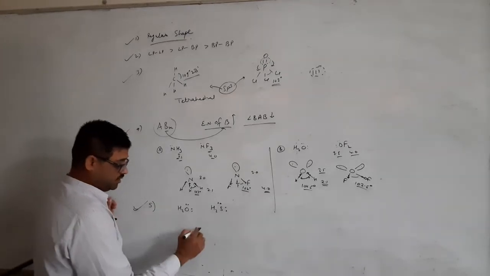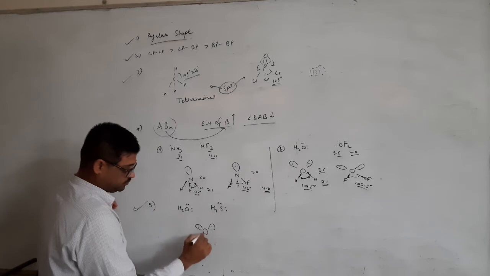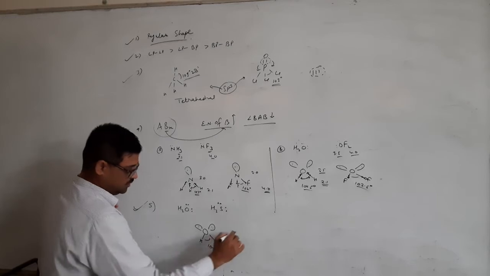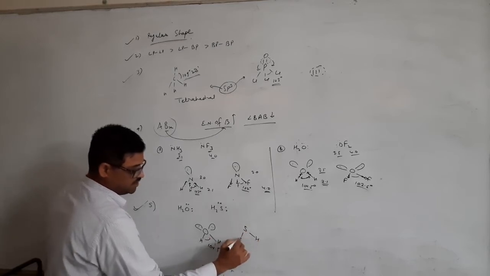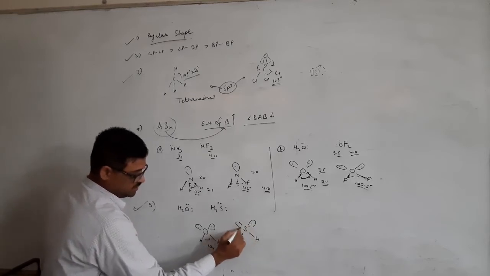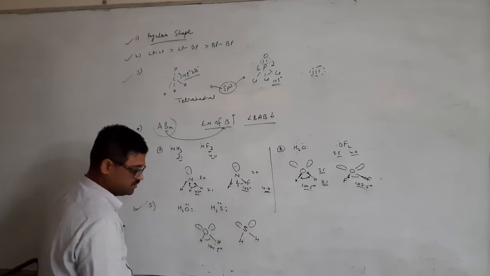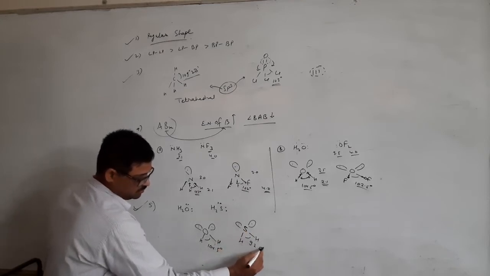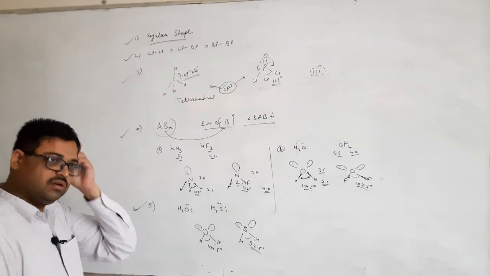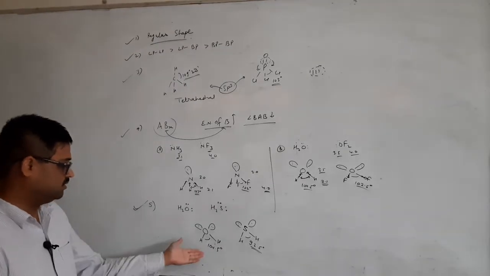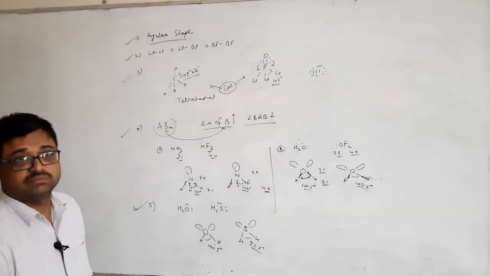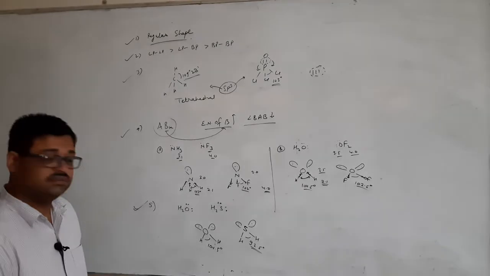If I am comparing the bond angle of this, you can see this is 104.5 degree, but in H2S, as you know, this is a liquid and this is a gas. H2S is a gas. In the chemistry lab you must have smelled it. The angle is approx 92.5 degree. In some books 92 degree is also given, but this is more correct according to me. Why is the angle reduced? If they both have two lone pairs on the central atom, then why is the angle so different? Guess.